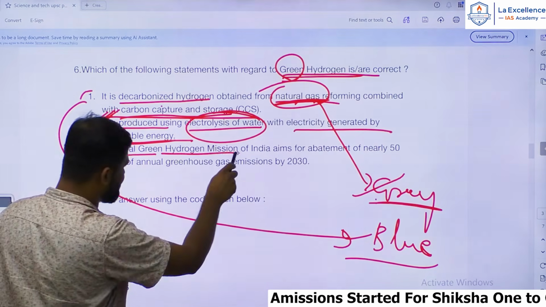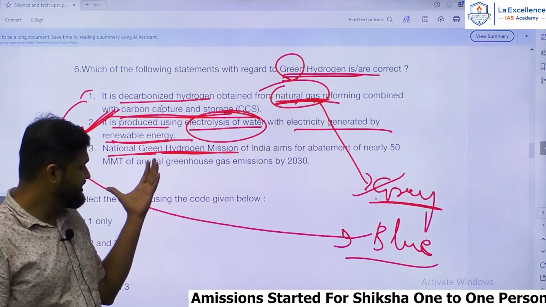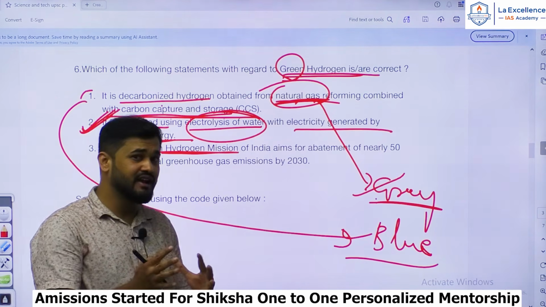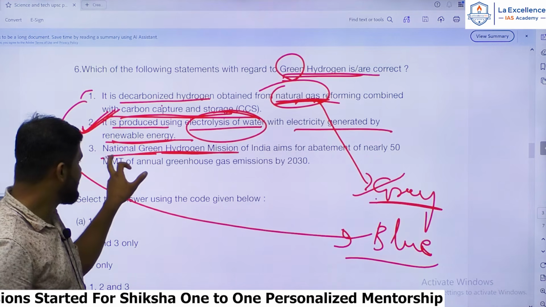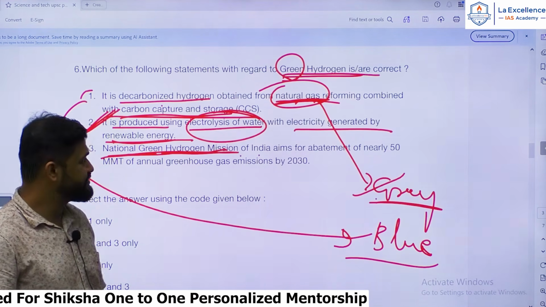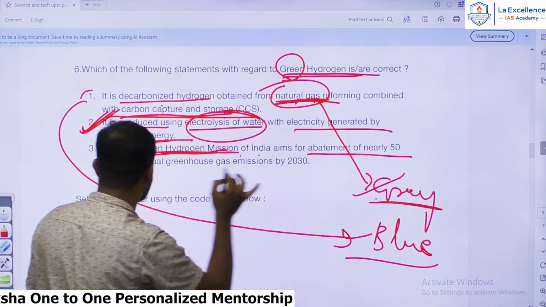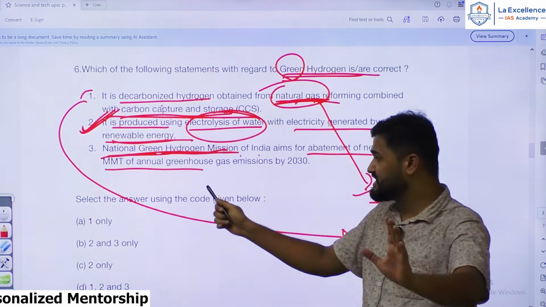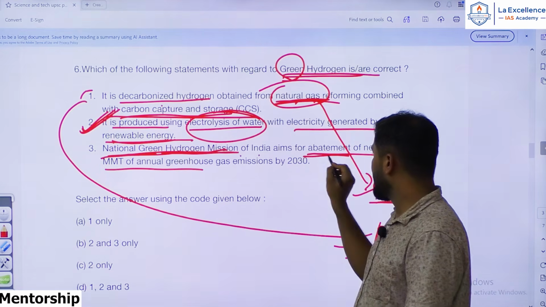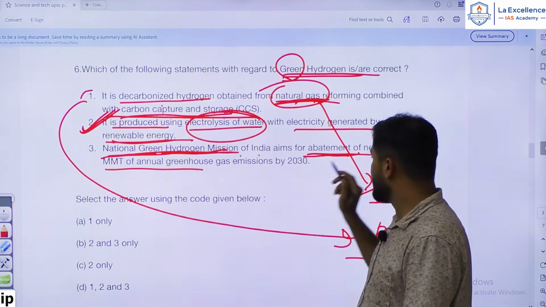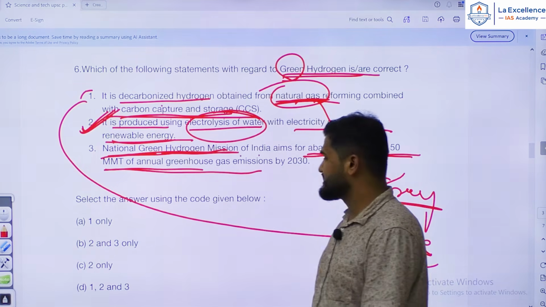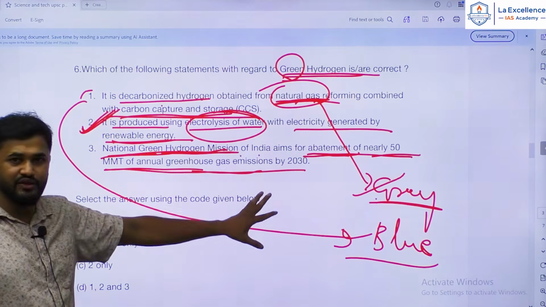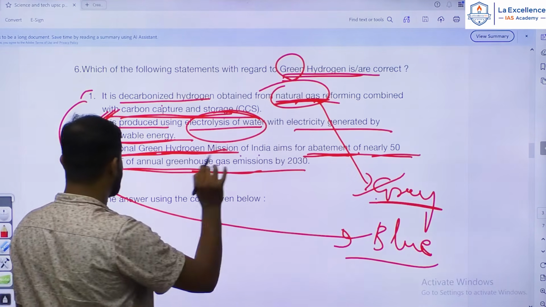National Green Hydrogen Mission. Okay, so this is a very important flagship mission India has launched to make India a global leader in the production of green hydrogen. The National Green Hydrogen Mission of India aims for abatement of nearly 50 MMT of annual greenhouse gas emissions by 2030. Okay, so under this mission India wants to abate or reduce nearly 50 MMT of annual greenhouse gas emissions by 2030. It is a factual statement. You have to have read it, otherwise you can't guess this statement. Yes, this 50 MMT is correct.